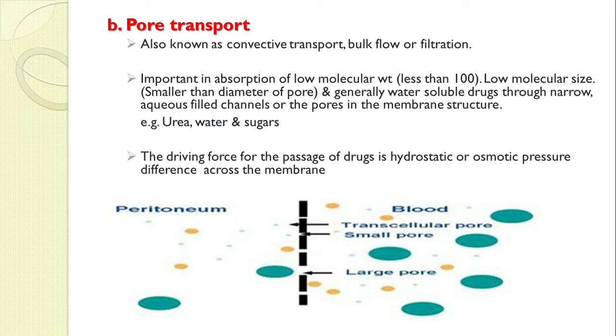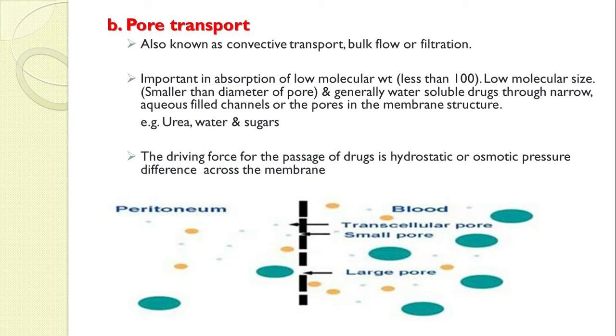Here you don't require any energy again, but the transfer is due only to hydrostatic or osmotic pressure differences across the membrane. Suppose this black line is the membrane. Whatever the hydrostatic or osmotic pressure at the peritoneum, and whatever the pressure at the blood, that difference matters. If hydrostatic pressure at the peritoneum is high and at the blood it is low, then there is a transfer due to that pressure. Here the transfer is not due to the concentration gradient, but due to hydrostatic or osmotic pressure difference across the membrane.